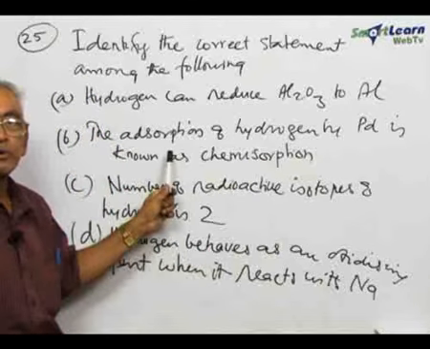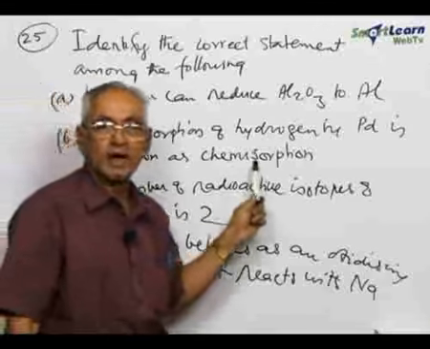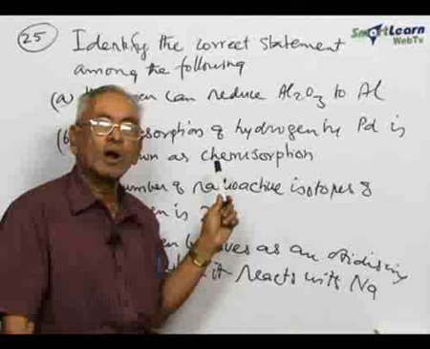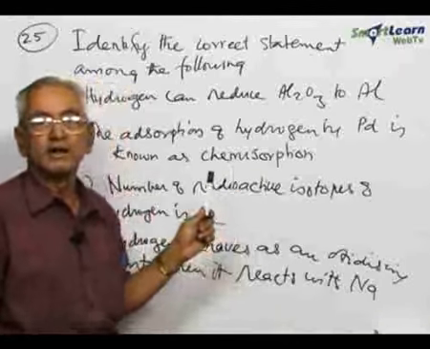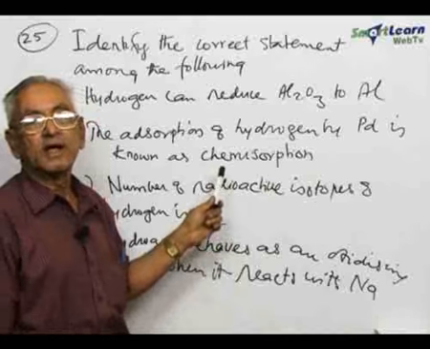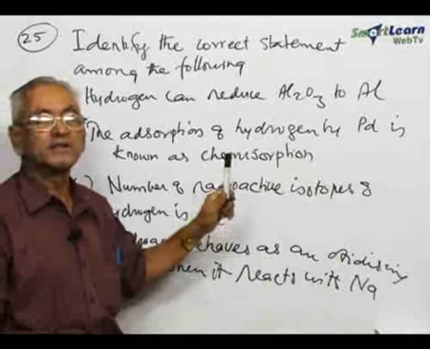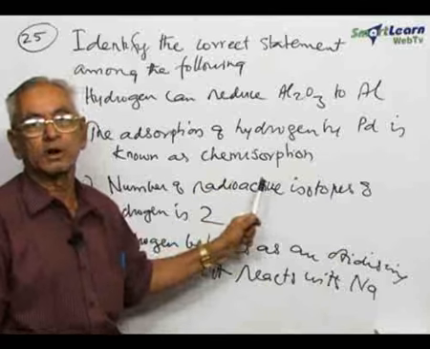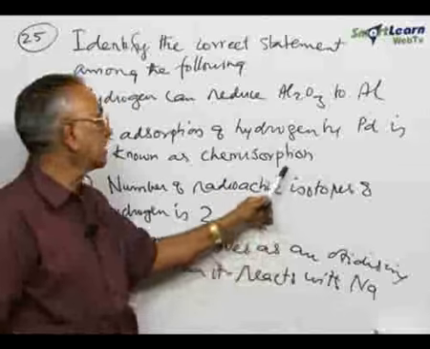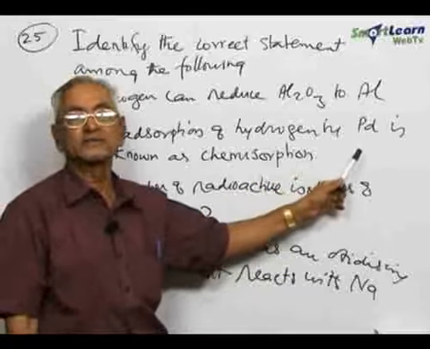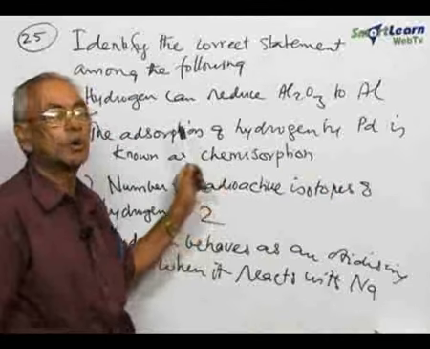Now let us come to statement 2. Adsorption of hydrogen by palladium is known as chemisorption is the given statement. That is also not correct because it is known as occlusion. Occlusion is a specific term used for this. Hydrogen is also adsorbed on the surface of the palladium, but that is not a chemisorption property, it is occlusion. As we know, a large amount of hydrogen is adsorbed on the surface of a transition metal like palladium. Therefore, the second statement, chemisorption, is also not correct.